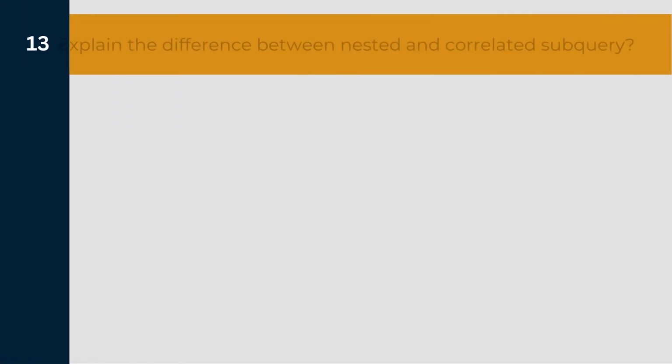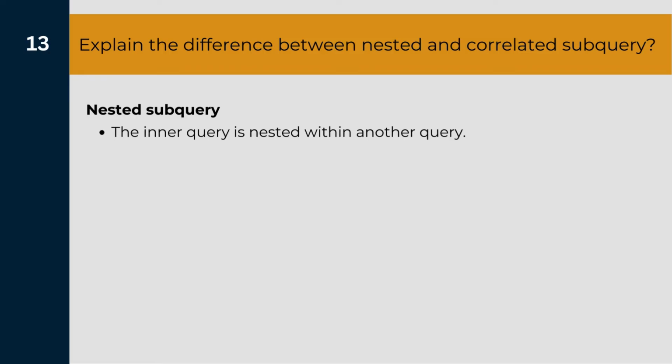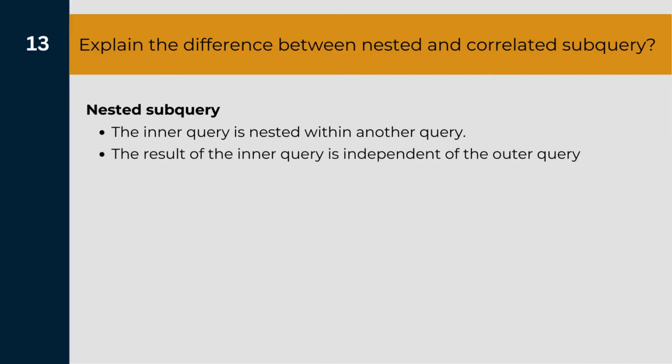Which brings us to the 13th question in our list, which is to explain the difference between nested and correlated subquery. In nested subquery, the inner query is nested within another query. The result of this inner query is independent of the outer query. By that I mean that the values used in the inner query do not reference any columns from the outer query. And so the inner query is executed first and only once, and the output we got from the inner query is then used for the outer query.